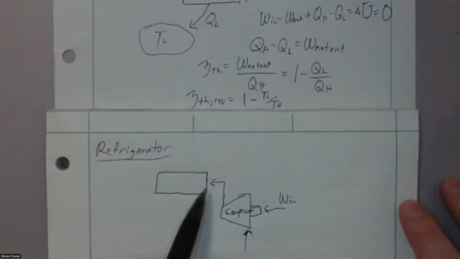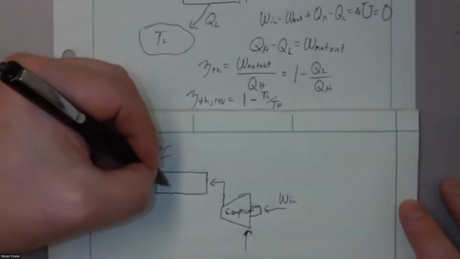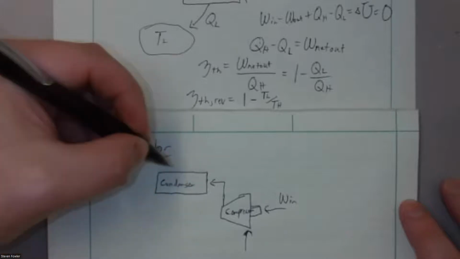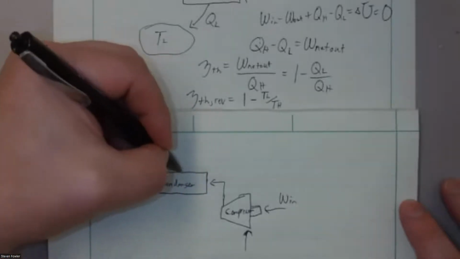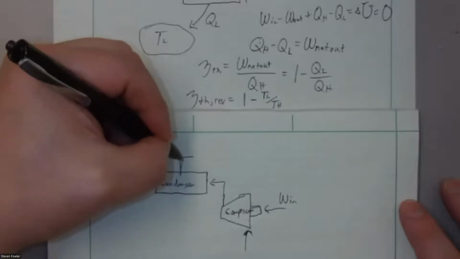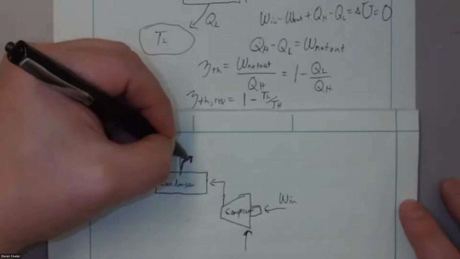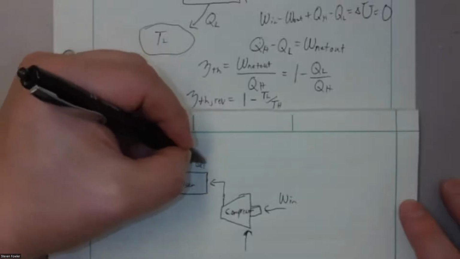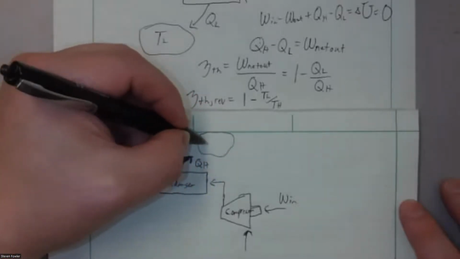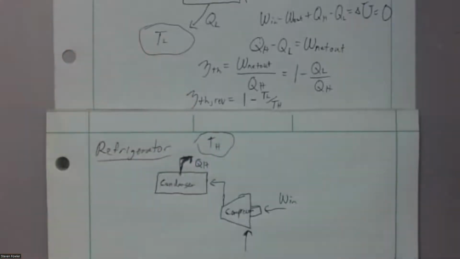So if we get it so hot that I run this through a condenser on top, again, just a heat exchanger. This is the big set of aluminum fins outside of your air conditioning unit. If you walk by an air conditioning unit that's running outside, you feel the heat coming off. That's this QH here that's going to this high temperature body outside. If you're dealing with a refrigerator in your house, that's the warm air coming off the back of the refrigerator, off the coils in the back. That's your condenser unit emitting heat in the high temperature unit.